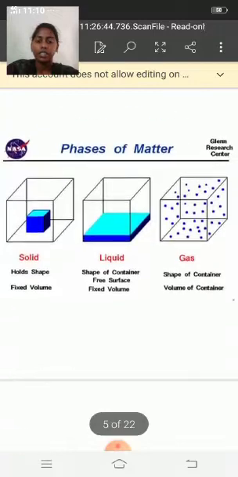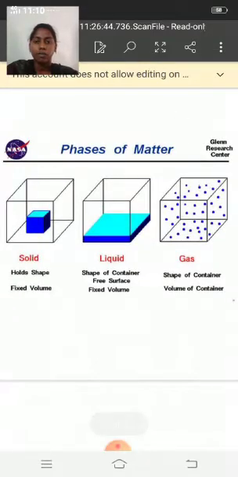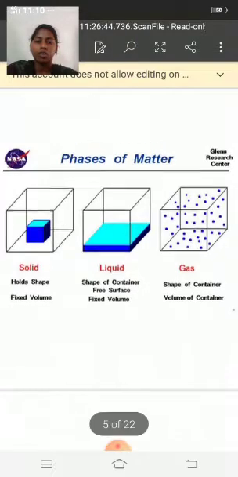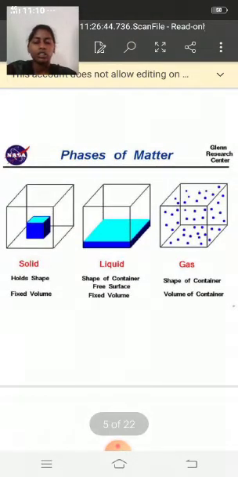Let us take the example of a water system. We already know that water has three states: solid state, liquid state and gaseous state.